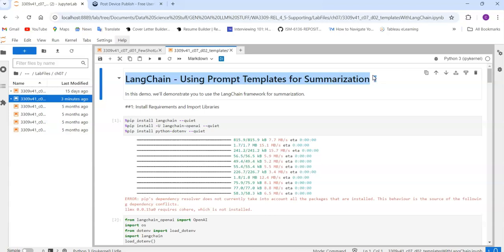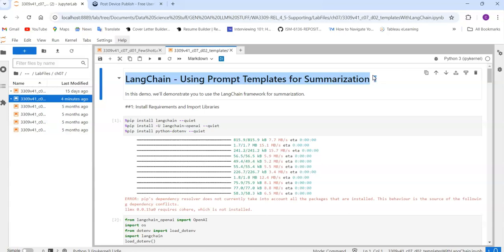So LangChain is a framework. Then what is a prompt template? The name itself is telling: prompt. As we already discussed in our previous videos, prompt engineering is one of the important techniques that you need to understand whenever you're developing AI applications. For example, you're developing a simple chatbot. For that, you need to customize things in order for the LLM to understand. A prompt is nothing but giving some instructions or providing rules to the chatbot to act like what you need. This is exactly what a prompt means.